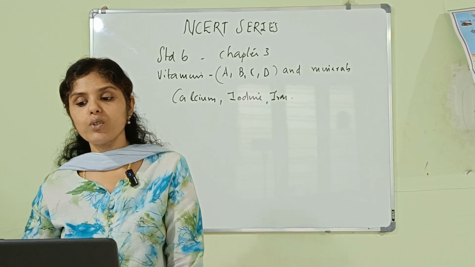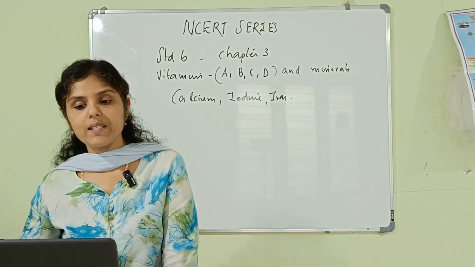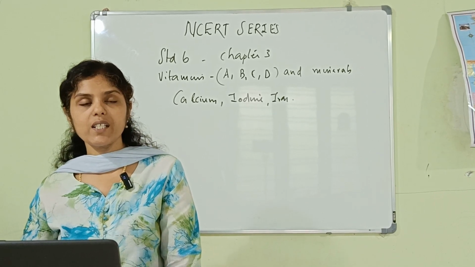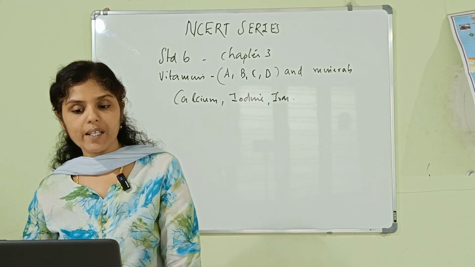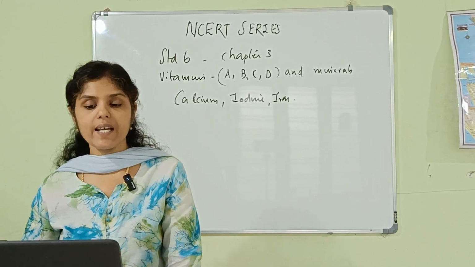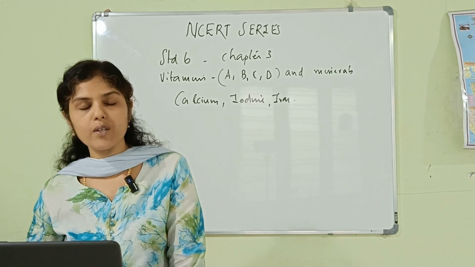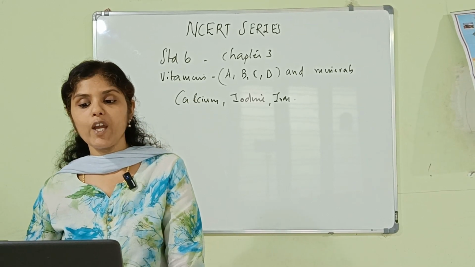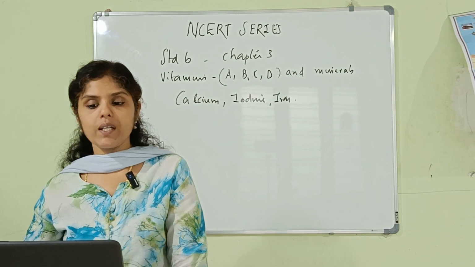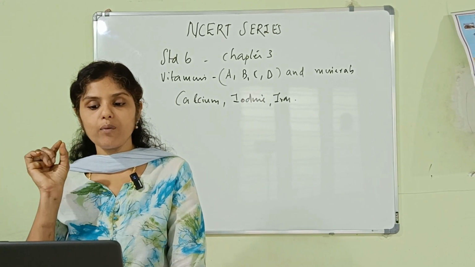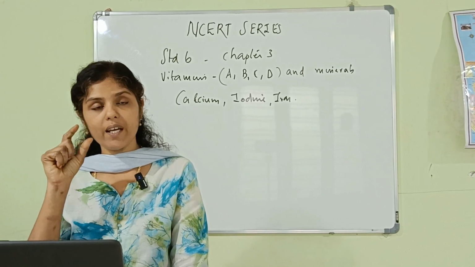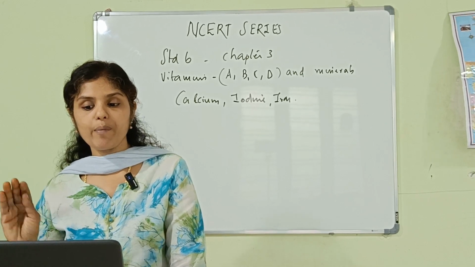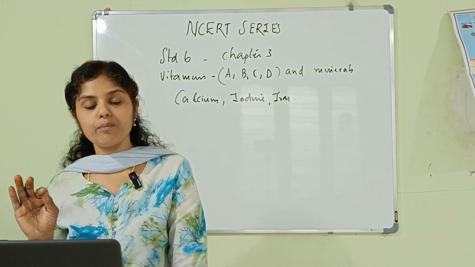Next one, millets. What are nutri-cereals? Millets are native crops of India. For example, jowar, bajra, ragi and sanwa are native crops of India. They are cultivated in different climatic conditions. They are highly nutritious grains and they are known as millets. They are small sized grains and have been an integral part of the Indian diet for centuries. Even though they are small in size, they are a good source of vitamins, minerals like iron, calcium, and dietary fibers as well. That is the reason they are known as nutri-cereals.